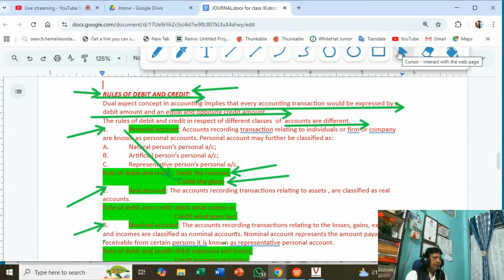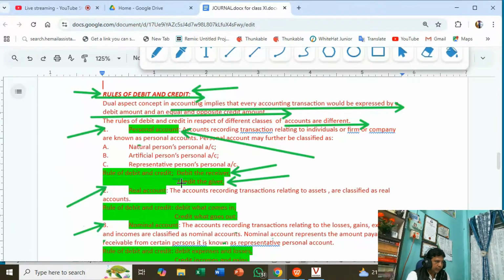Okay. Now the personal account is subdivided into three categories: natural person's personal account, artificial person's personal account, and representative person's personal account. Sometimes you get a one-mark question: what is the rule of debit and credit in the case of a personal account? Then what will be your answer?